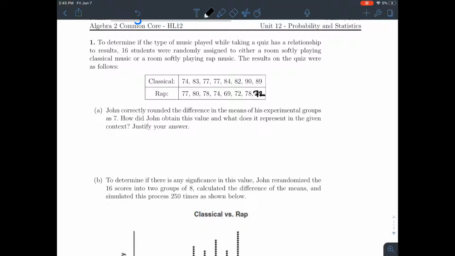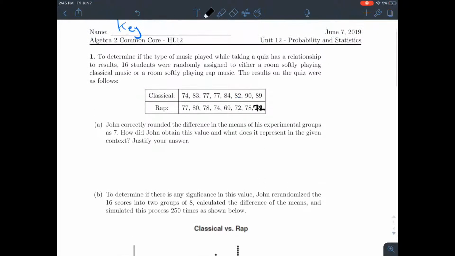So to determine if the type of music played while taking a quiz has a relationship to results, 16 students were randomly assigned to either room playing soft classical music or room playing soft rap music. So we have our two experimental groups. The results on the quiz were as follows. Okay, great. So some of the classical scores, some of the rap scores.